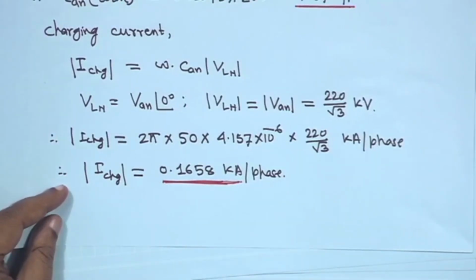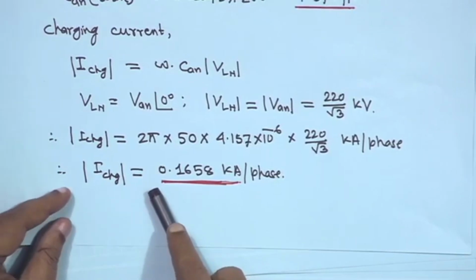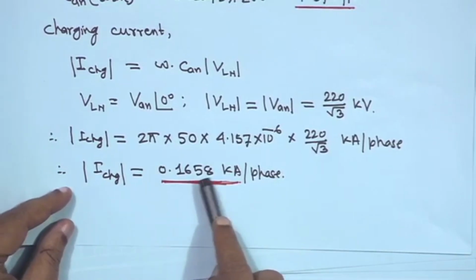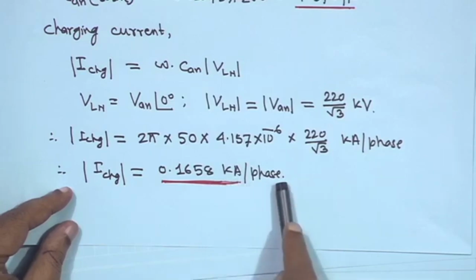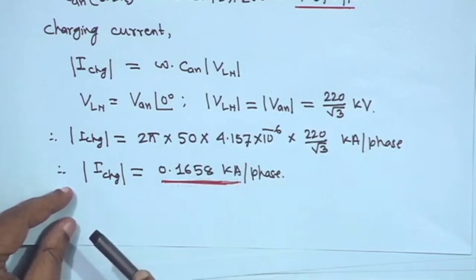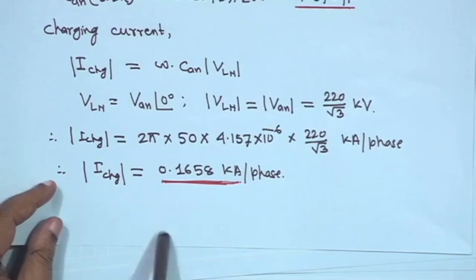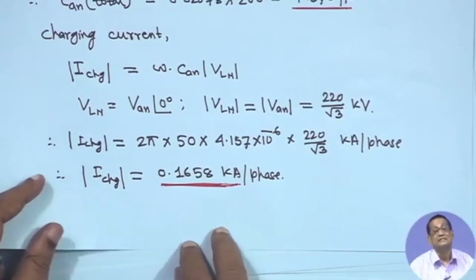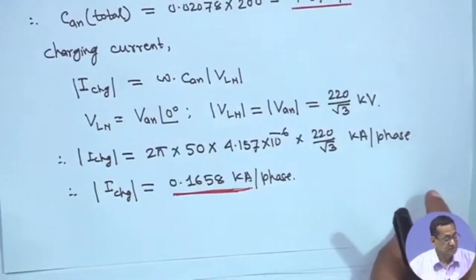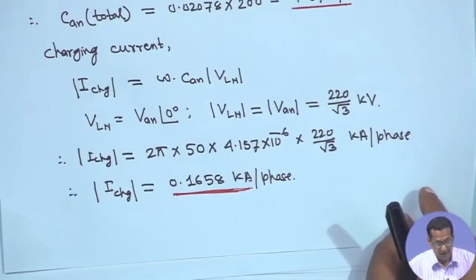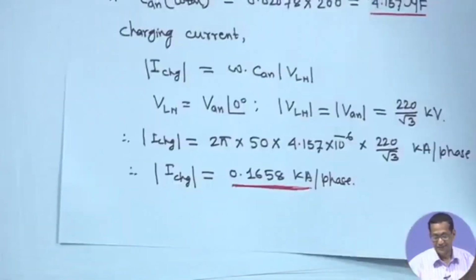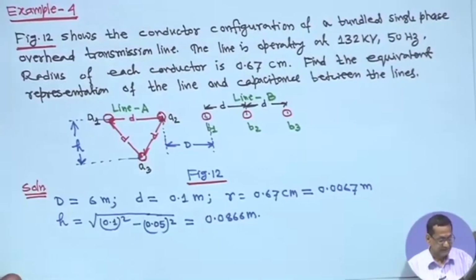So the charging current is not very small, 165.8 ampere per phase, right. So, this is how to calculate the charging current, right.